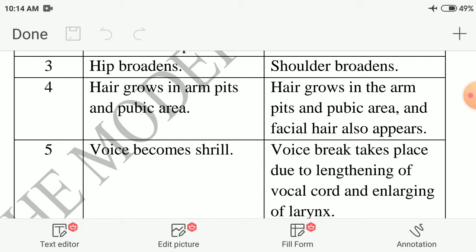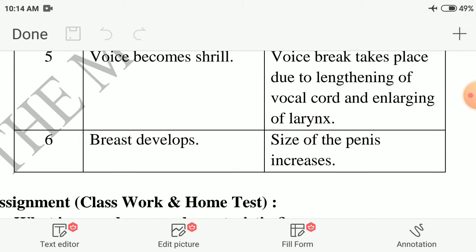Voice break takes place due to lengthening of vocal cord and enlarging of larynx. In girls, breast develops, size of the penis increase in boys.